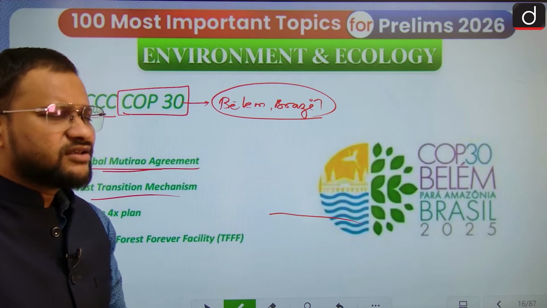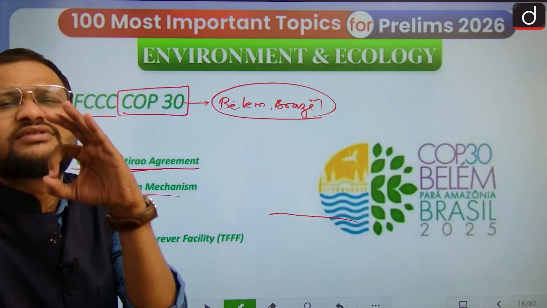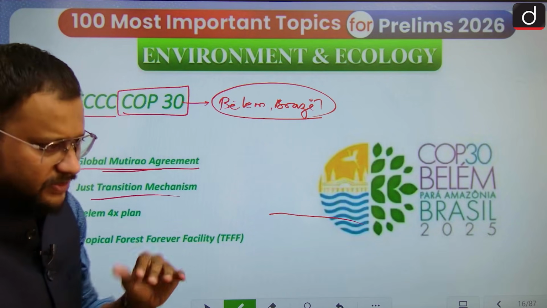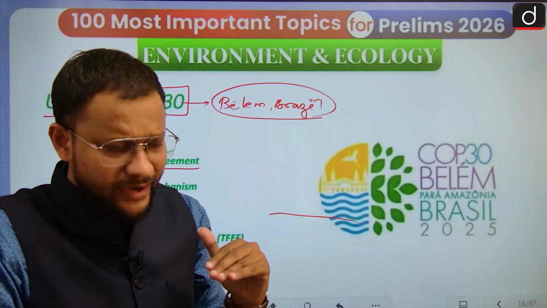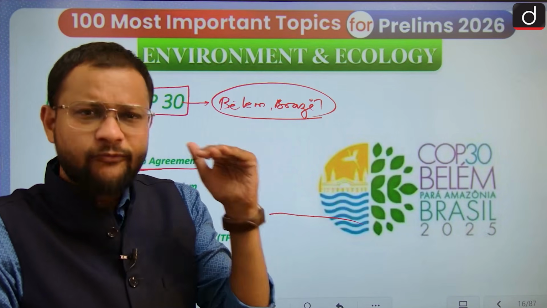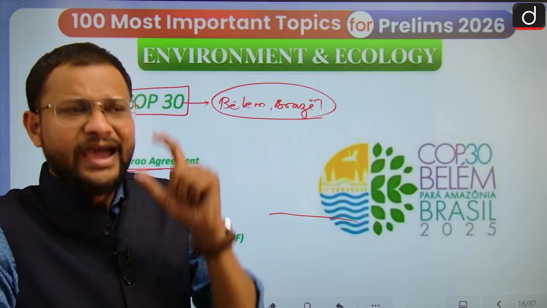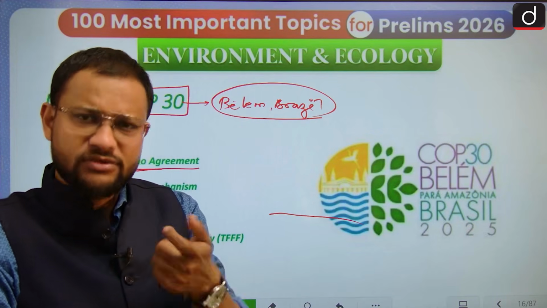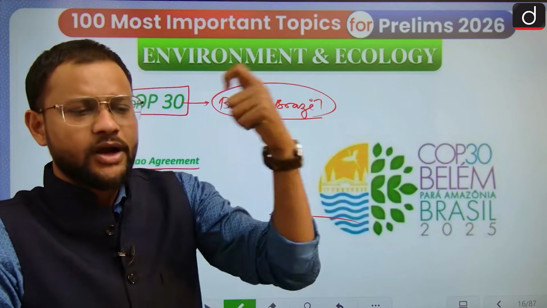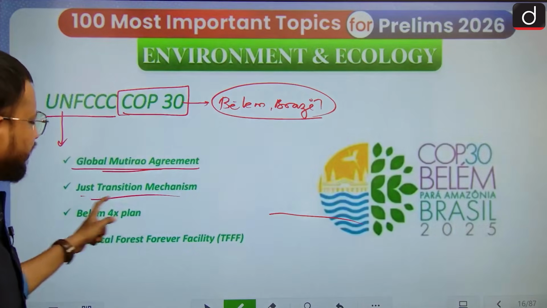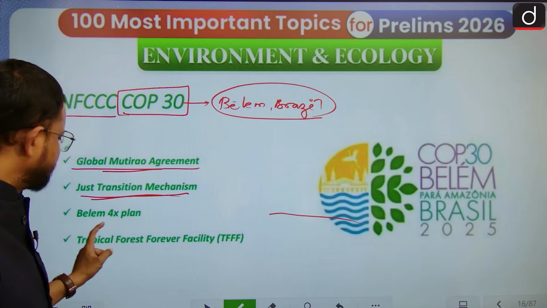What does that mean? It means you have to build capacity and stakeholder participation, and thus the transition from unsustainable development to sustainable development should be ensured.